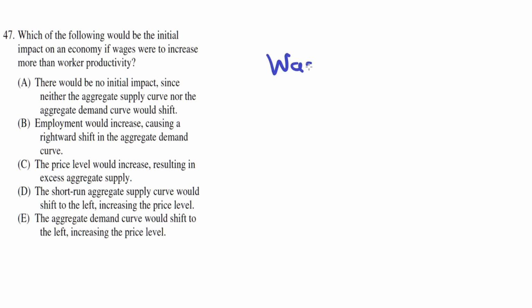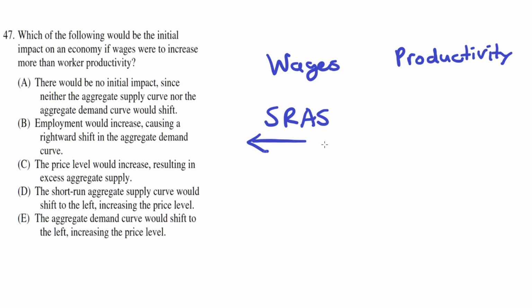So, wages and worker productivity are both factors that shift the SRAS curve, or short-run aggregate supply. And we're given that the wages increase more than worker productivity. So because wages are a resource cost, that means that the higher wages would mean that the SRAS curve would shift to the left.